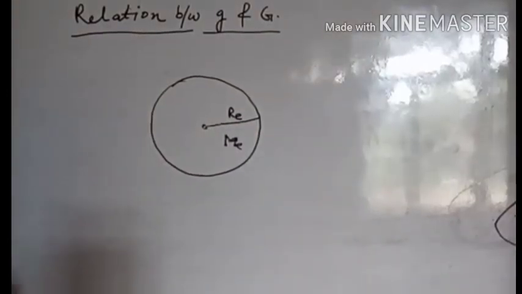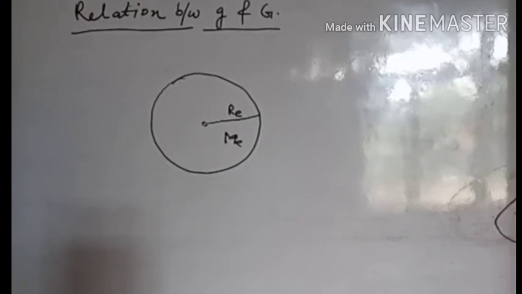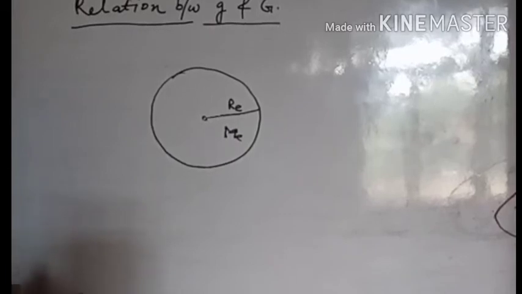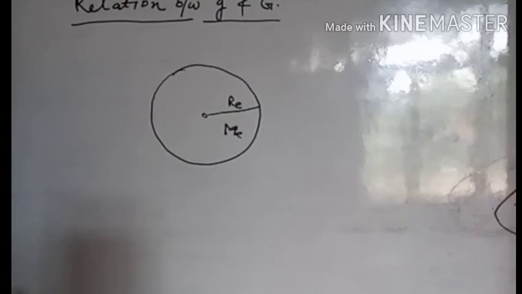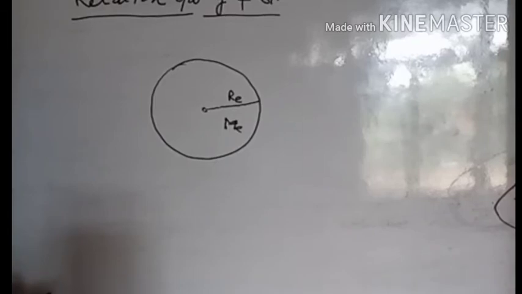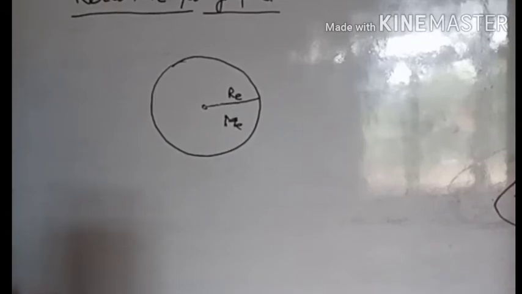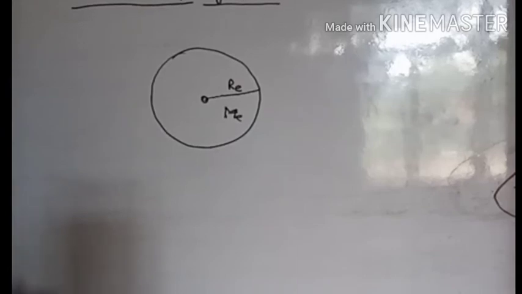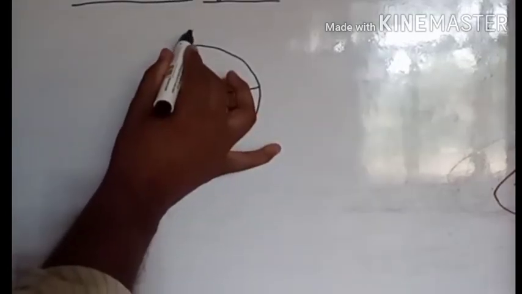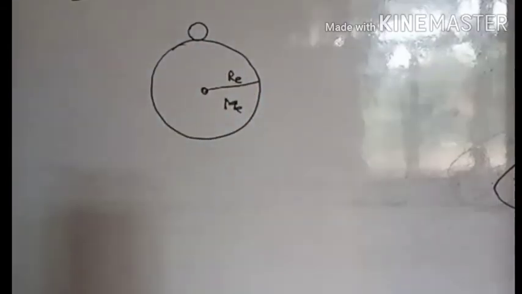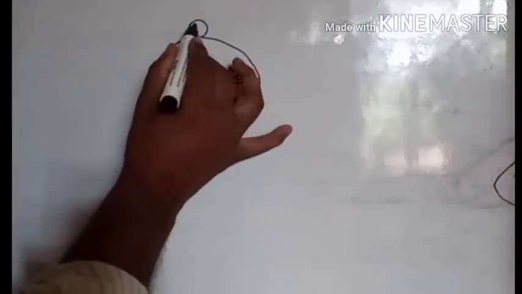Suppose that the mass of the earth is Me and the radius of the earth is Re. Assuming the earth to be spherical, its mass Me may be supposed to be concentrated at its center. That is, the total mass is concentrated at the center. Okay, let a small body be placed on the surface of the earth, whose mass is m.